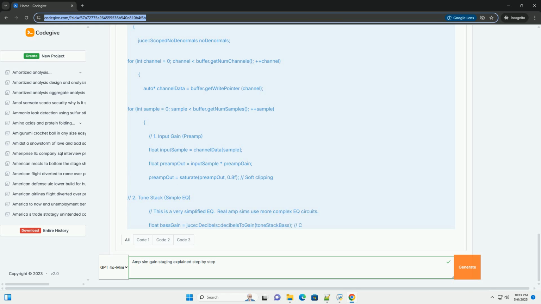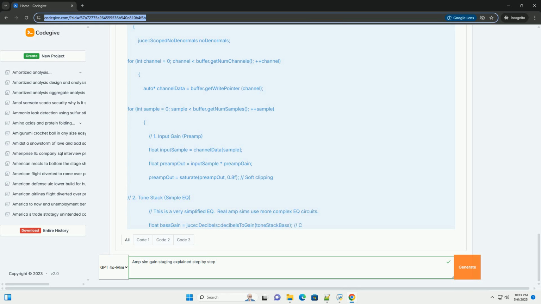Process block. This is the core audio processing function. It's called for each audio buffer. Here's a breakdown. Input stage. Preamp. The input sample is multiplied by preamp gain and then passed through the saturate function. This adds the initial saturation.